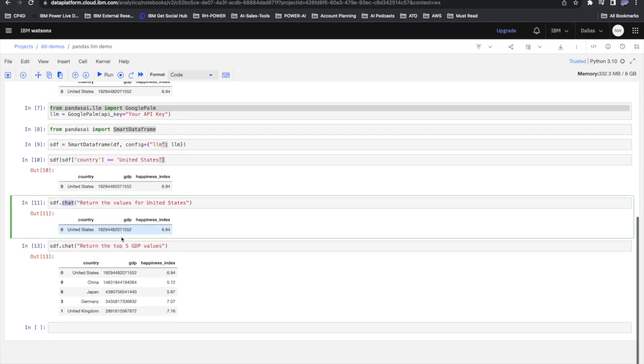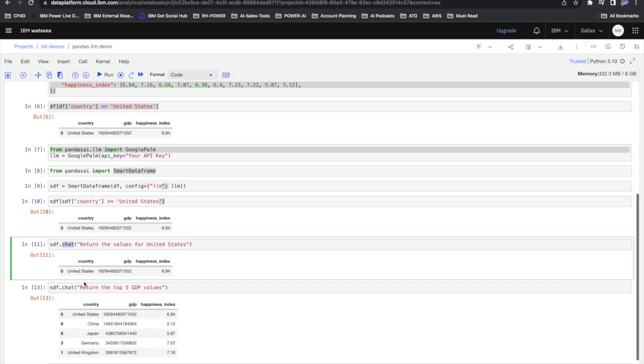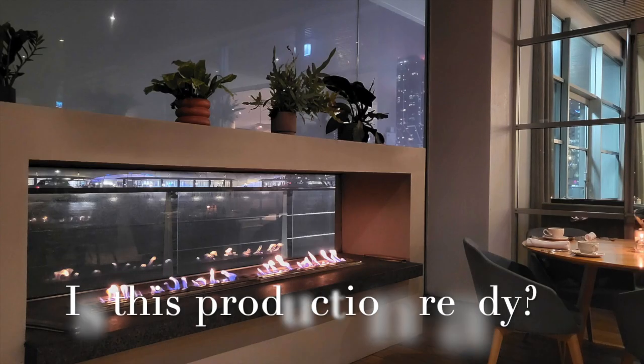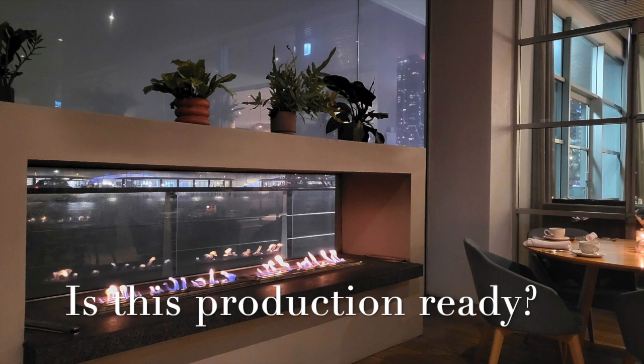And then you can ask more advanced questions like "return the top 5 GDP values," and it will go and find the correct top 5 GDP values. So that's a very quick snippet of how LLMs are now allowing us to talk with data frames using NLP. Fantastic.